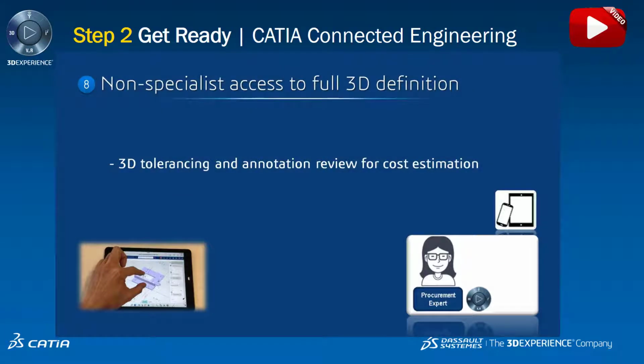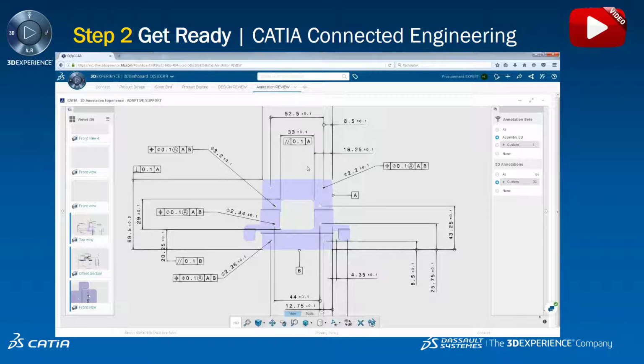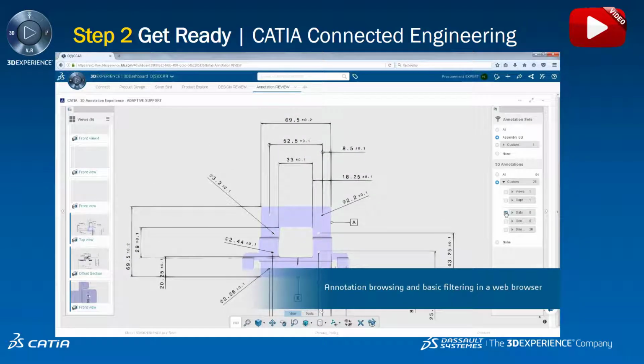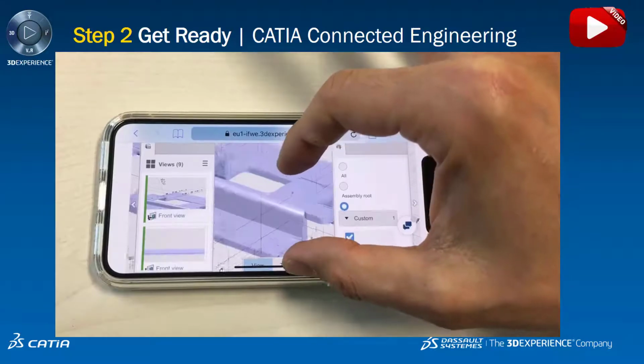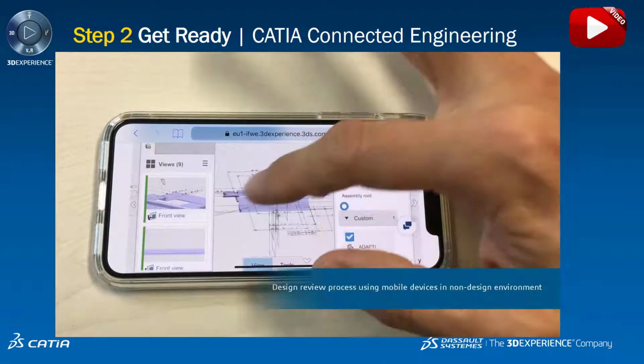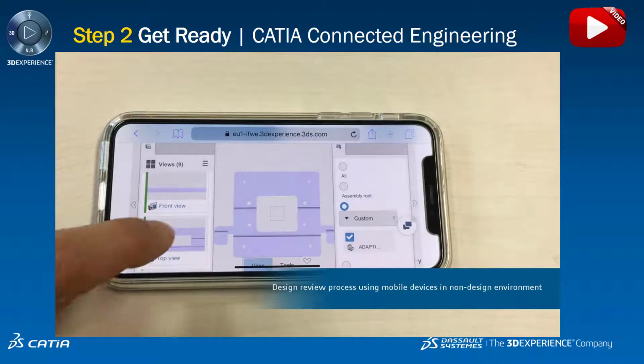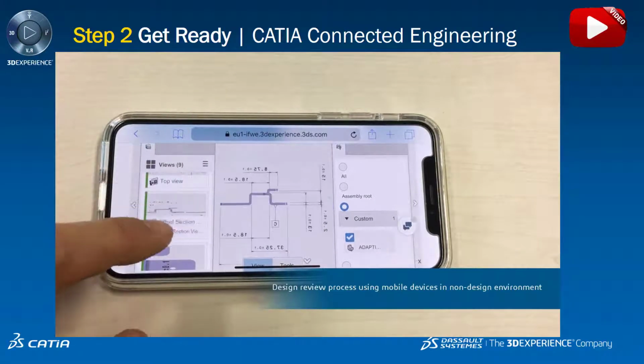In the final step, a procurement user needs to access the 3D part to create a cost estimate. She searches for and finds the support. The geometry, the dimensions, and the tolerancing information are all visible and available. She can check the quality required. She can also use filters to limit the display. And this can be done on any device such as a phone or a tablet.